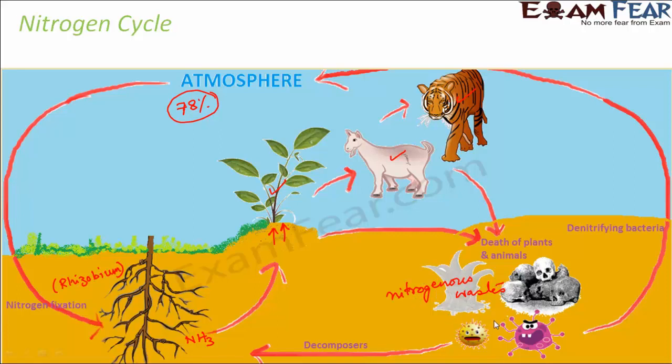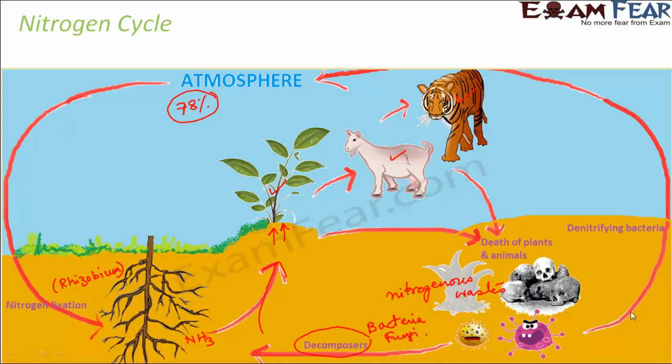Now these nitrogenous wastes are acted upon by decomposers. And who are decomposers? Primarily bacteria and fungi. They break down the organic dead and decaying matter into simple inorganic form. So these decomposing bacteria will convert it into simple inorganic nitrogenous compounds, which will be present in the soil and will again get utilized by plants. That's what will happen to some part of the nitrogenous waste.